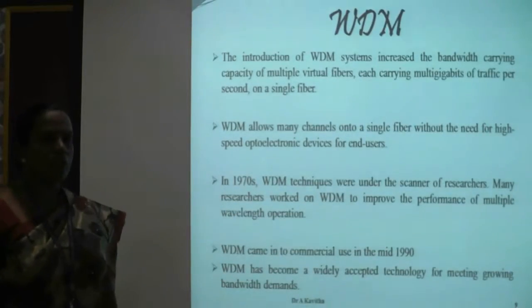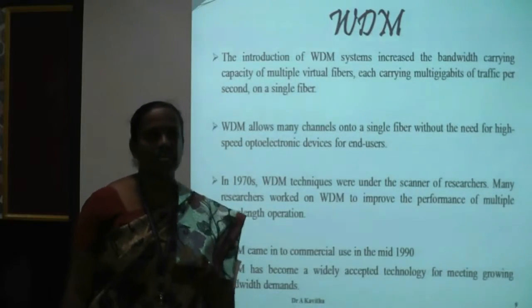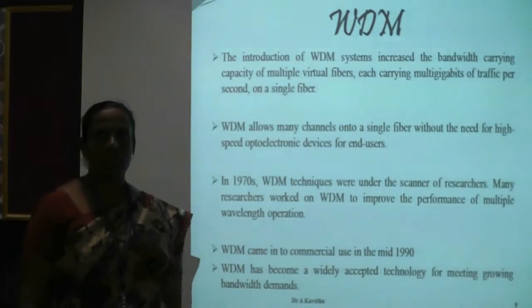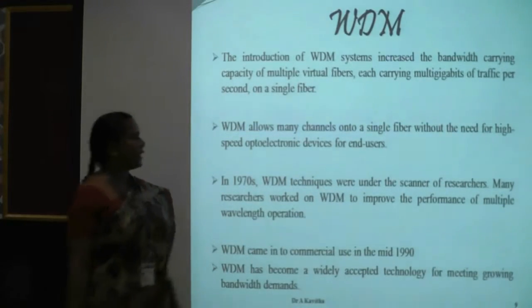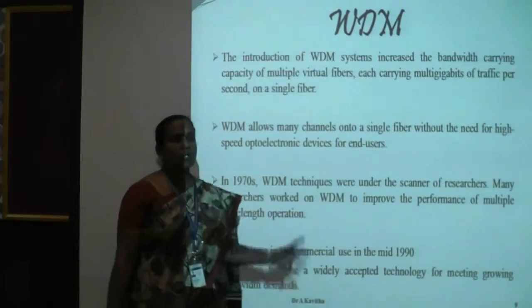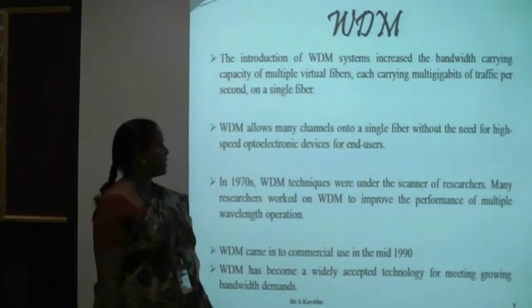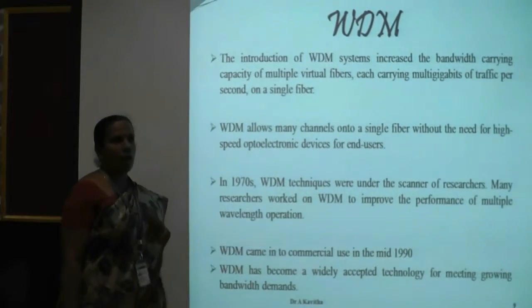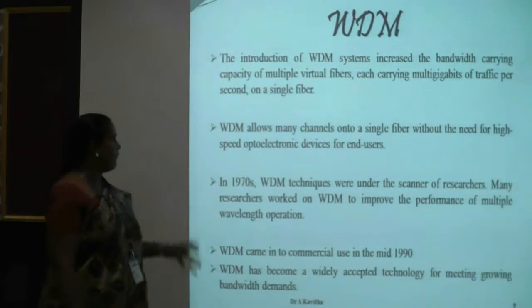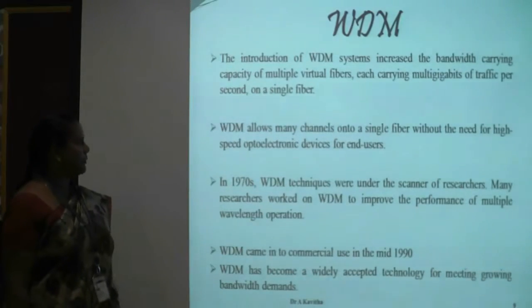And WDM. Actually, WDM is nothing but wavelength division multiplexing. In normal communication systems, we were using the concepts of TDM and FDM, that is time division multiplexing and frequency division multiplexing. In optical communications, we are using the concept of lambda. So here, we use the concept of WDM, that is wavelength division multiplexing. This WDM allows many channels on a single fiber without the need of high-speed optoelectronic devices at the end users. That is the concept of WDM.